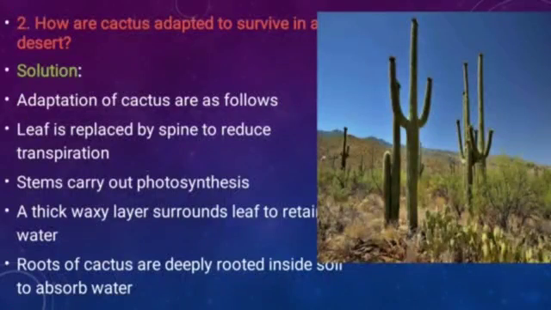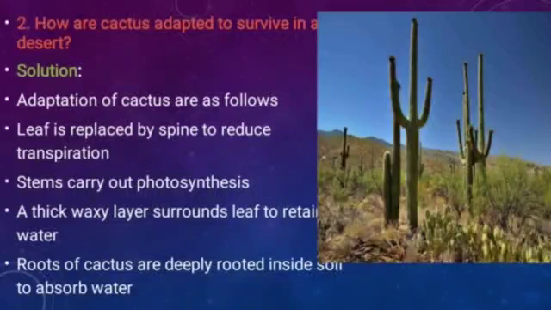Stem carries out photosynthesis. As I told you, if leaves are not there, who will perform the process of photosynthesis? So instead of leaves, the stem carries out photosynthesis. A thick waxy layer surrounds the leaf to retain water. Roots of cactus are deeply rooted inside the soil to absorb water. Plants need water and minerals from the soil.